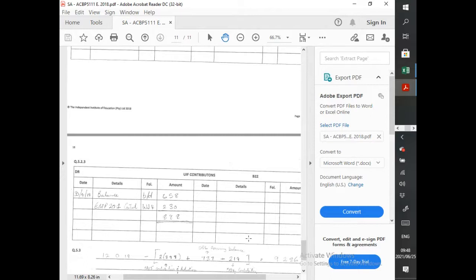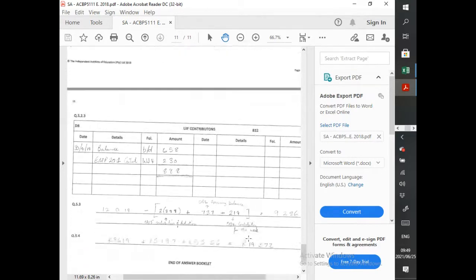So here they're quickly just testing, do you understand the difference between the contribution side of it and the deduction? Because contribution is an expense to us, and then deduction is like an expense to the actual employee because he's losing money, not us.